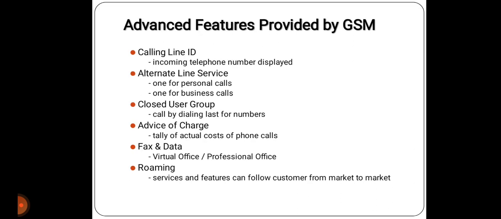Now, advanced features of GSM. Calling line ID, that is incoming telephone number display. In alternate line services, there is one line for personal calls or business calls. Closed user group is the call performed by dialing the last four numbers. Advice of charge is the tally of actual costs of phone calls. Also fax and data, there is a virtual office or professional office. And in roaming, services and features can follow the customer from market to market.